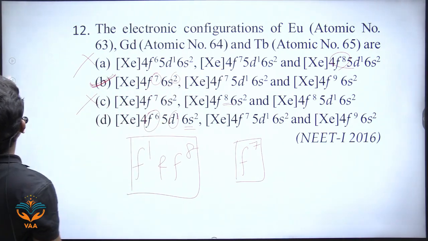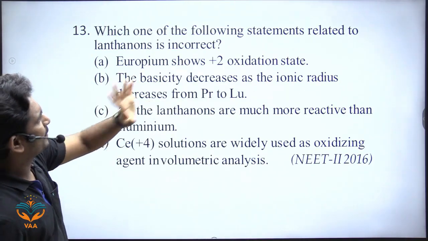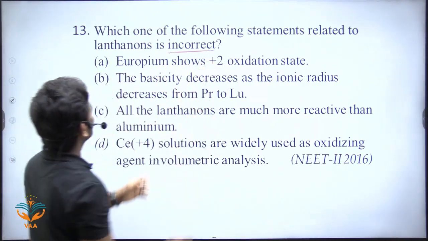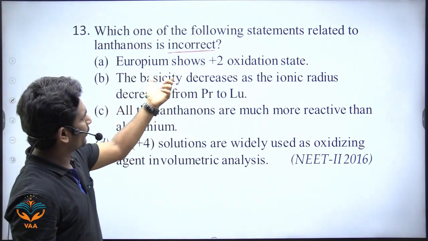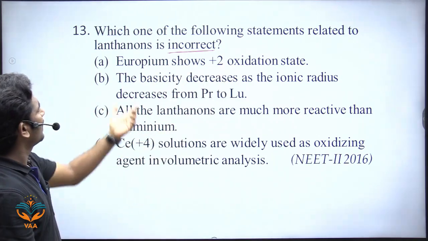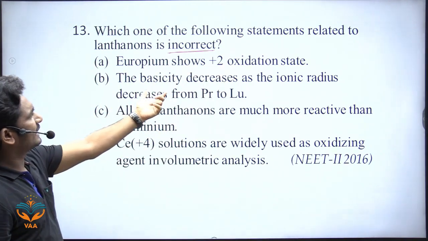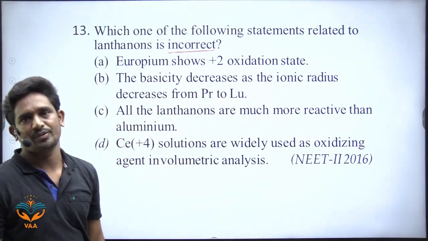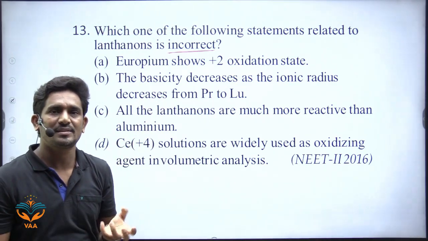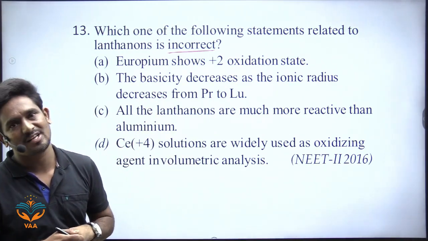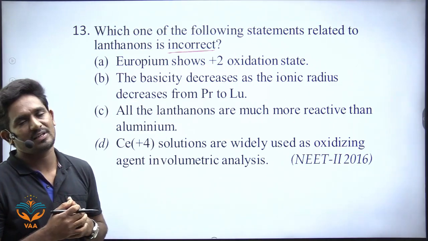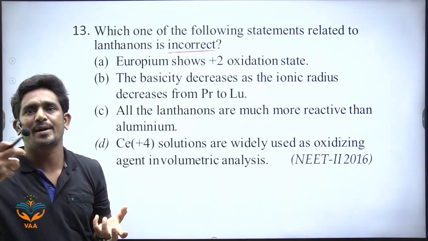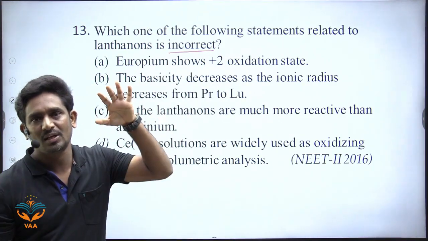Next one. Which one of the following statements related to lanthanoids is incorrect? It is asking for the incorrect one. So look at it. Europium shows +2 oxidation state. That is correct. The basicity decreases as the ionic radius decreases from praseodymium to lutetium. It is also correct because when size decreases, it cannot release OH- ions easily. From left to right, from praseodymium to lutetium, size decreases, so it cannot liberate OH- ions easily. So basicity decreases.